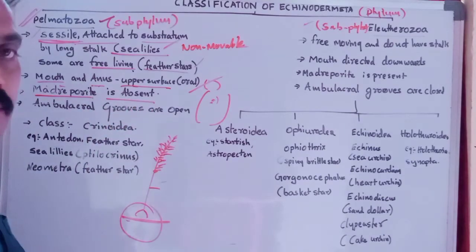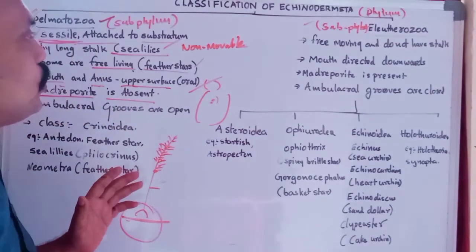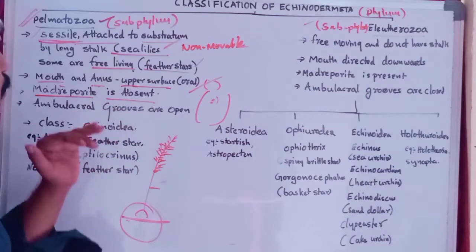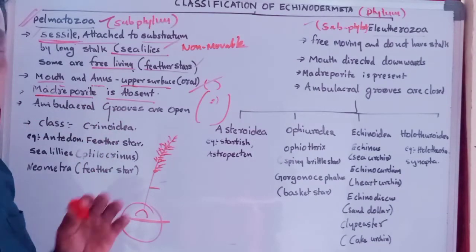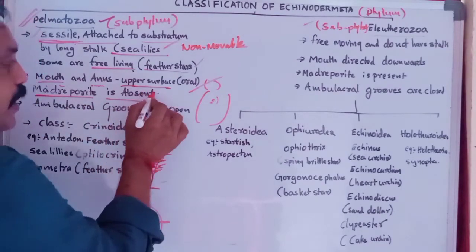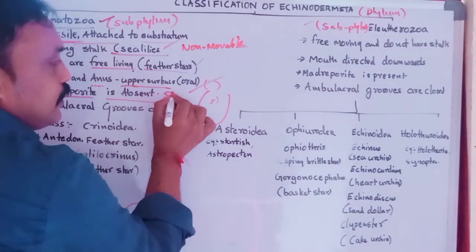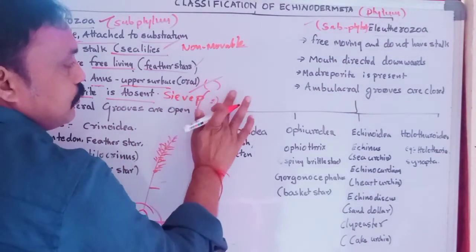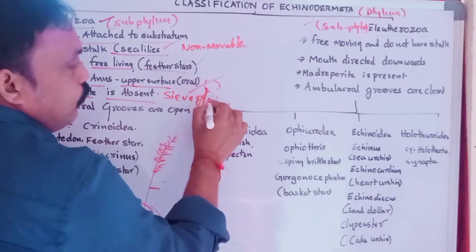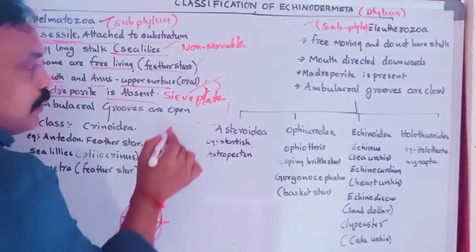So many times in examinations they ask in which phylum or which class Madrephorid is absent. What is Madrephorid? Madrephorid is a sieve plate. What is the use of Madrephorid?